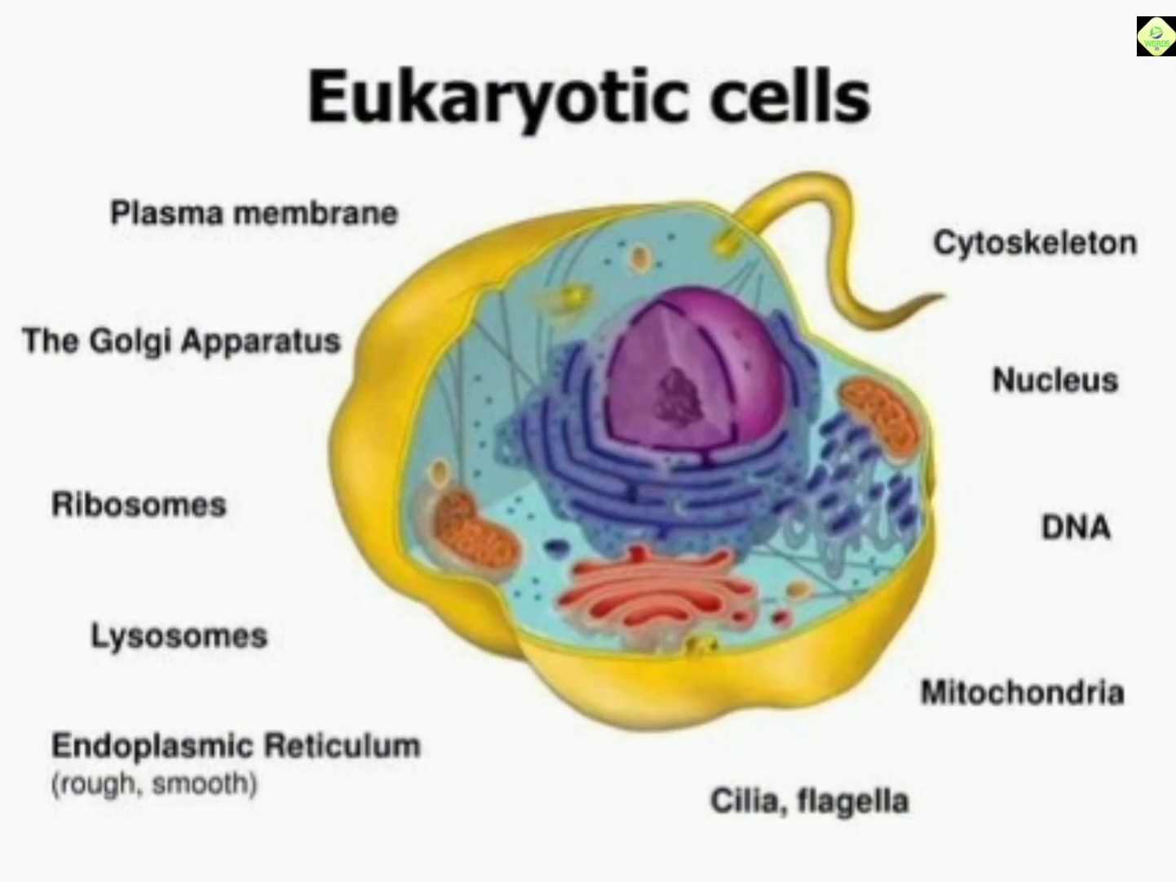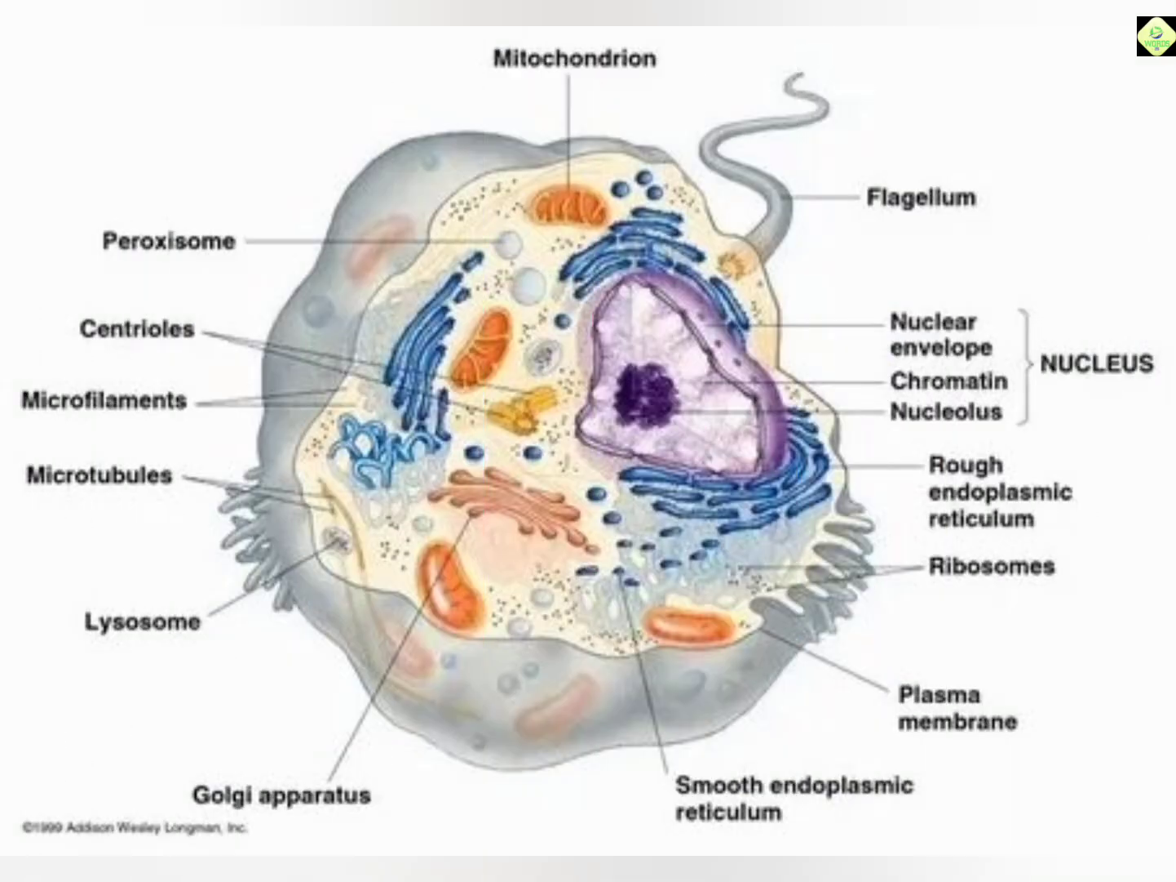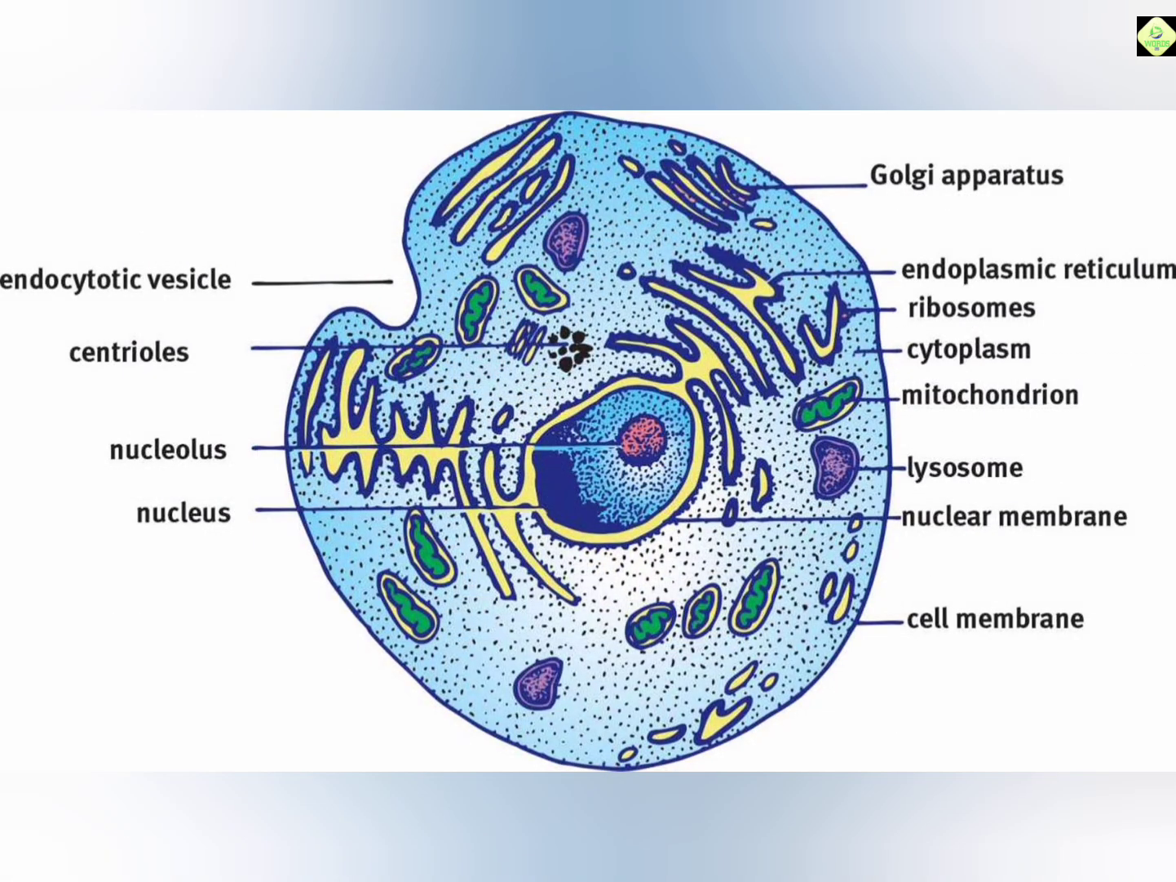Fourth, mitochondria. Mitochondria are known as the powerhouse of the cell because they produce energy in the form of ATP through cellular respiration. Fifth, endoplasmic reticulum. The endoplasmic reticulum is a network of membranes that transports materials within the cell.